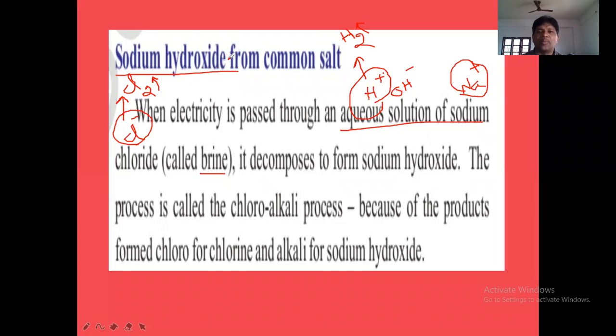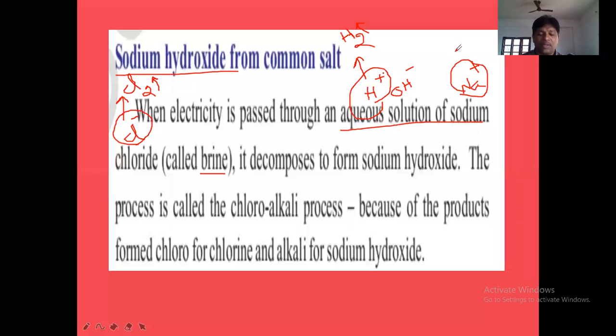At anode, what will be produced here? Cl2 gas. At cathode, H2 gas. This point keep in mind. Now in the aqueous solution of sodium chloride, which cation is left over? Na plus cation. And which anion is left over? OH minus anion.